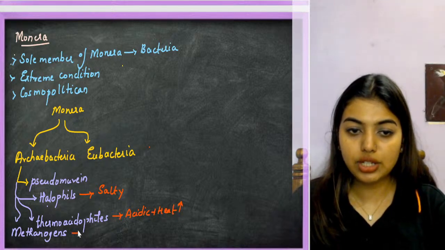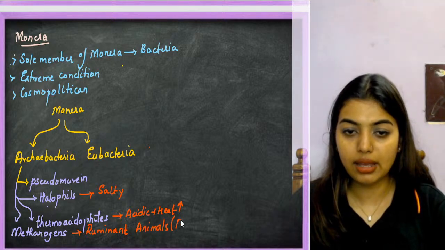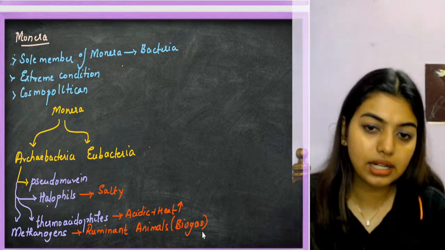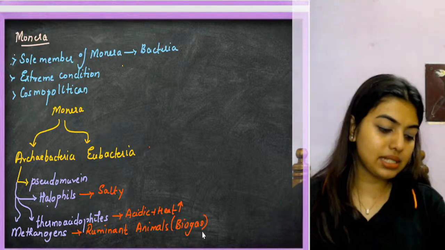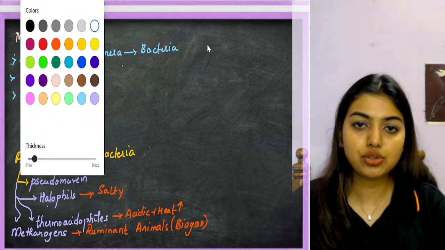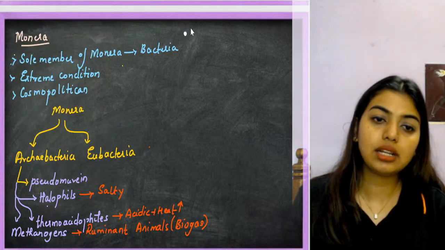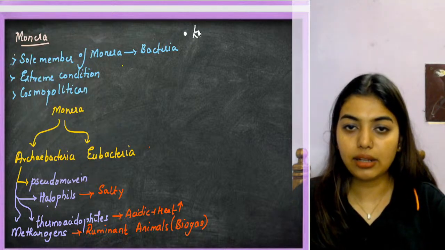And methanogens are present in ruminant animals like your cattle, which help them to form biogas. Did I miss something? Archaebacteria done. Next, we go to Eubacteria.